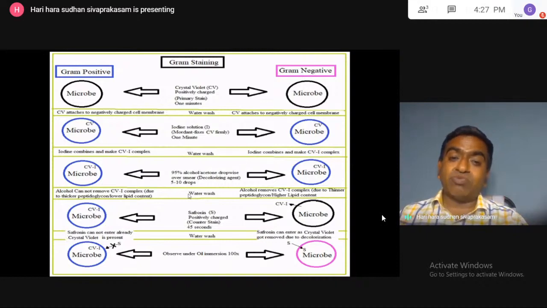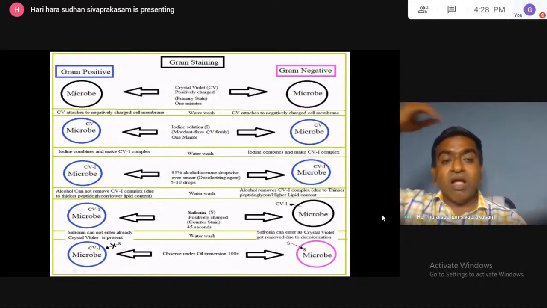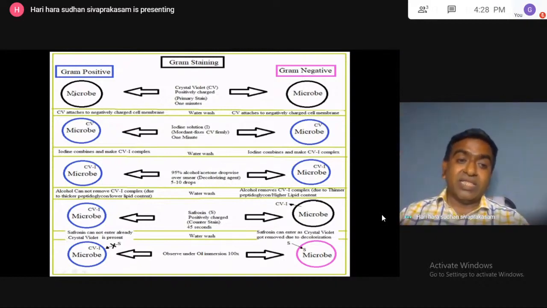Only 5 to 10 drops we have to add, so that the color of the crystal violet will go off. Then we have to wash with water. Then we have to add the safranin. Then we have to wait for 45 seconds. Then we have to observe under the oil immersion.